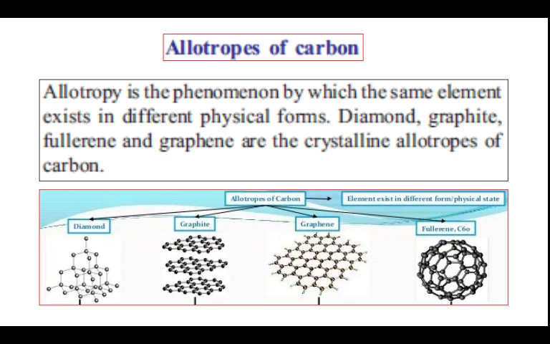Now, coming on to allotropes of carbon. Allotropy is a phenomenon by which the same element exists in different physical forms. Diamond, graphite, fullerene and graphene are the crystalline allotropes of carbon, and the images are shown below.